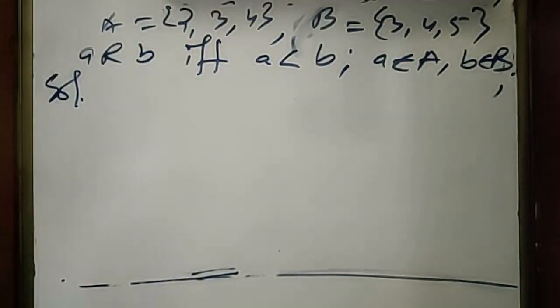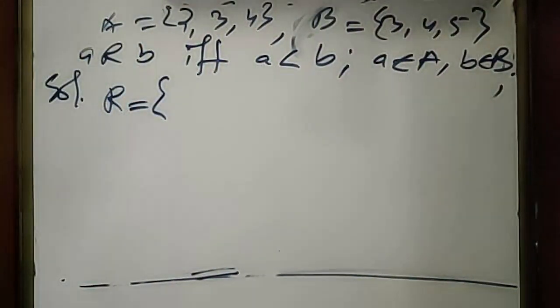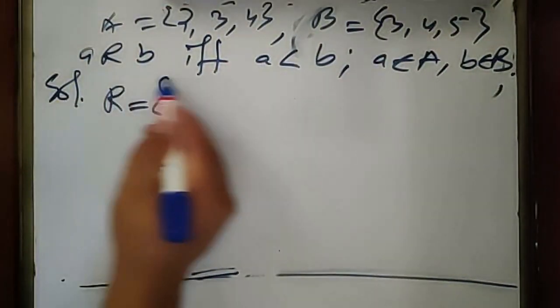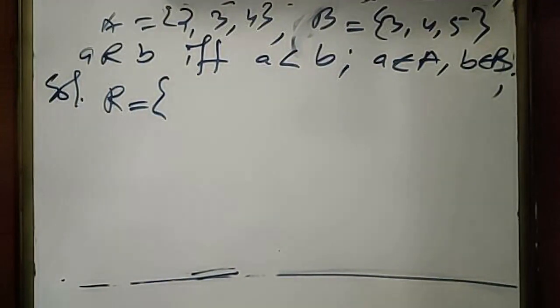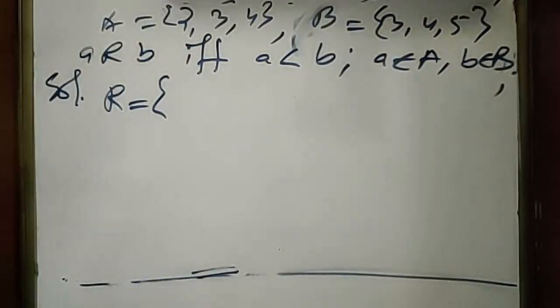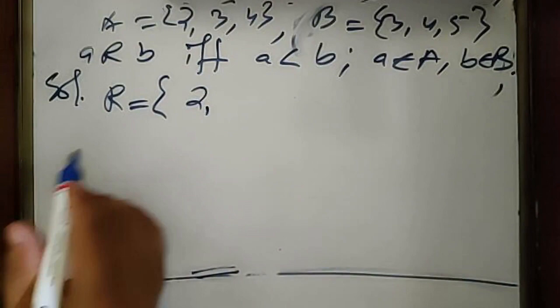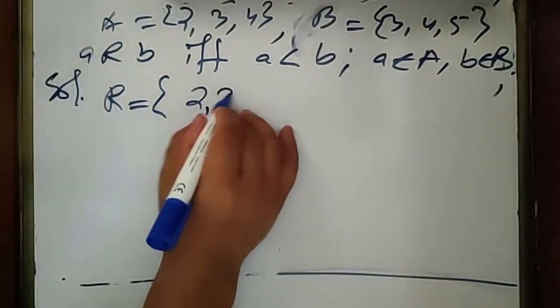We need to find the relation. What is relation? What are the elements in the relation? So the relation is defined here. So we'll try to combine the elements of A to elements of B. Now, 2 is paired with 3.